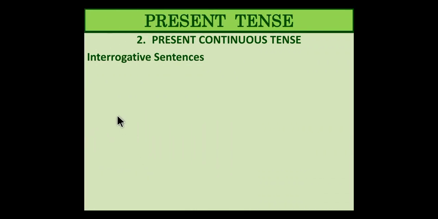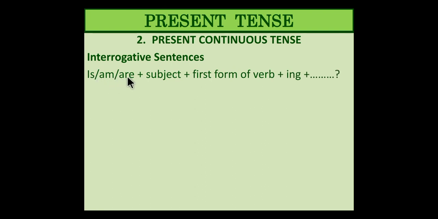Then next, interrogative question sentences. Is, am or are, depending upon the plural or singular form of the subject. For a singular form of the subject, it is. For me, myself, I am. And for plural, are. Then the subject itself, and then the first form of the verb, that is mv1, the main verb, and then the ing form, and then the question mark.